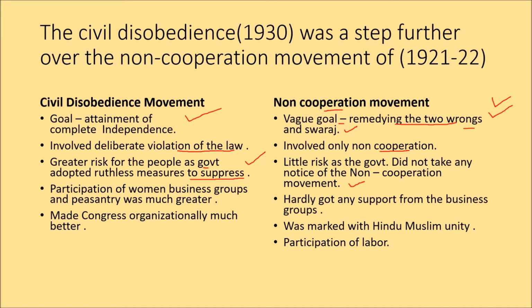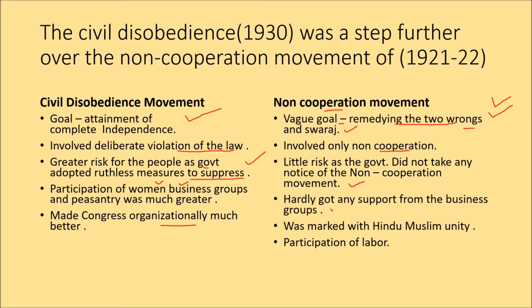Number four was that there was a much larger participation of women, business groups, and peasantry in the civil disobedience movement, while during the non-cooperation movement there was hardly any support from these groups. And number five was that the Congress became much more organizationally strong. In fact, after this particular movement in 1934, they broke away with Gandhiji, and Gandhiji started his constructive program. So, during the non-cooperation movement, it was just the beginning of the Gandhian era.